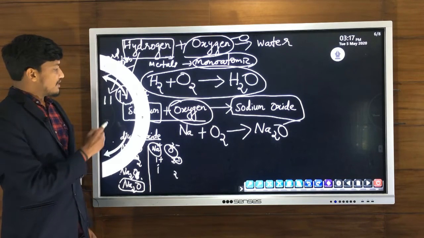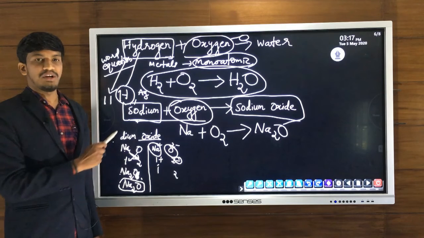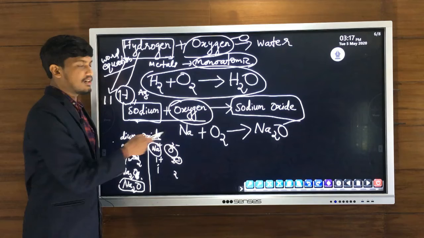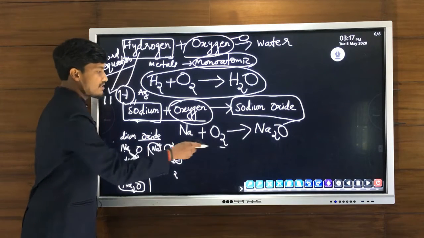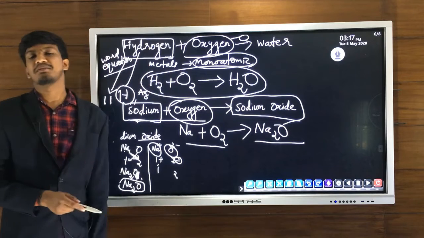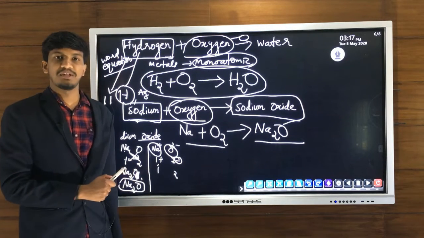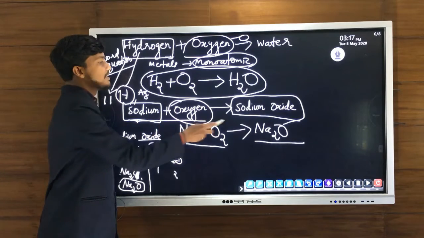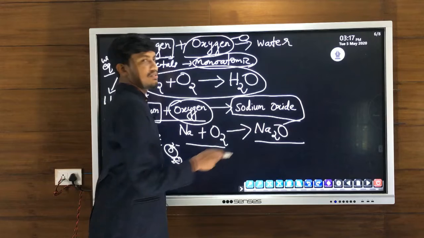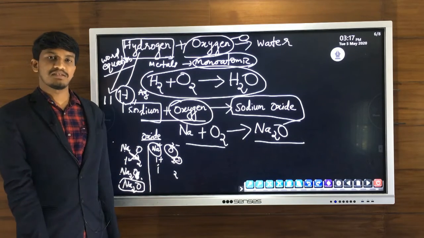So for writing a chemical equation, we have to identify the reactants and products, write the chemical formula of all the reactants on the LHS, then put an arrow mark, and on the RHS write the chemical formula of all the products. For getting the chemical formula, if the reactant or product is an ionic compound like sodium oxide, we have to use the method of exchanging valencies.